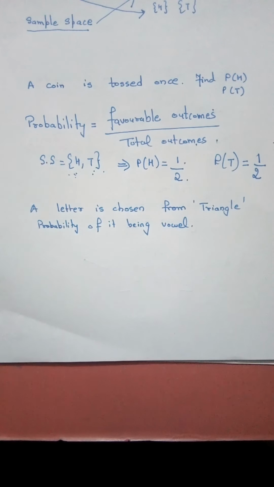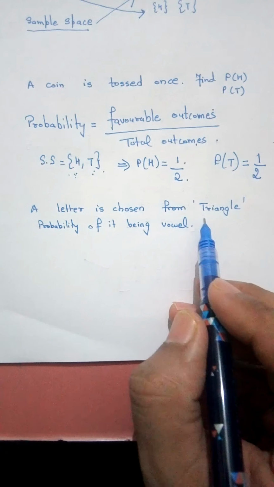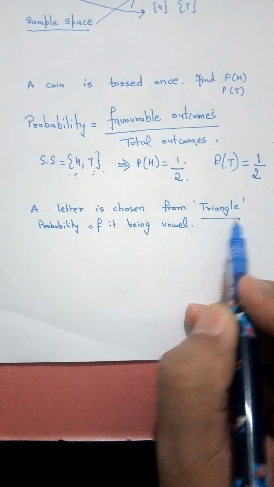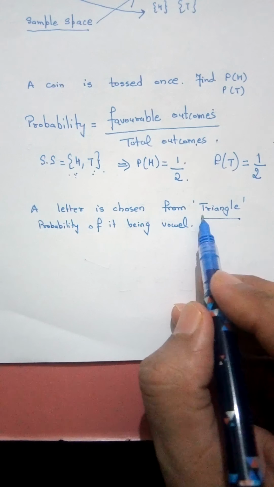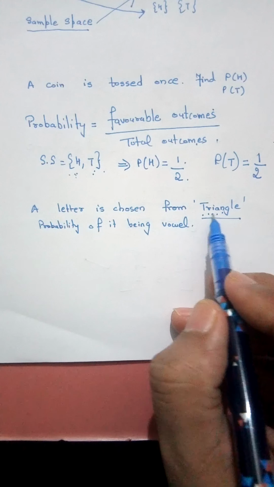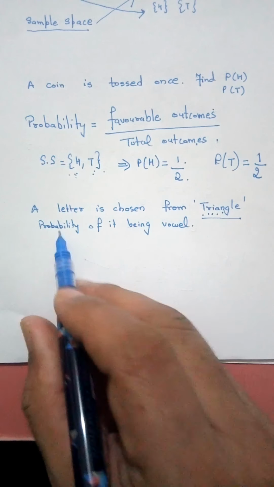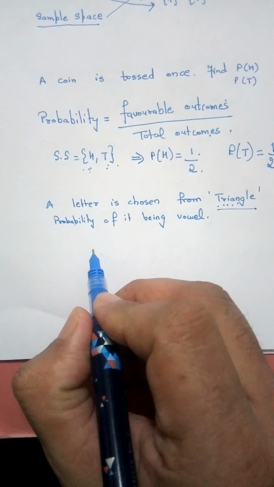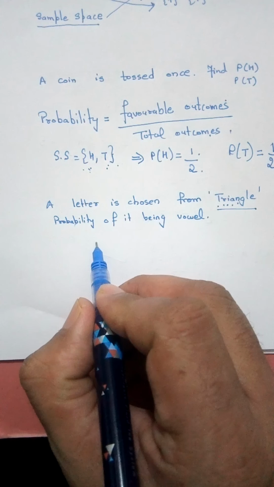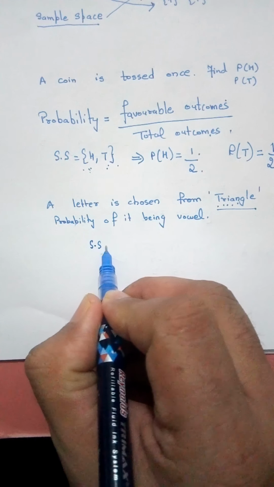Let us take one more question. A letter is chosen from the word TRIANGLE. So what are the letters? T, R, I, A, N, G, L, E, 8 characters are there, and we want the probability of it being a vowel. When you choose one letter, what is the sample space?